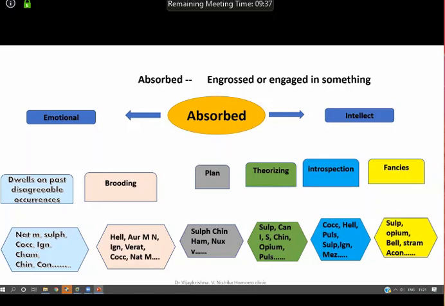I've also tried to give you the remedies so that tomorrow it will become very easy. My basic idea here is, if you start understanding a rubric like this, then your practice or your PG learning becomes very, very interesting. The commonest problem all of us have is, sir, one single rubric and you've got so many remedies. So even if he is absorbed, why is he absorbed? What he is absorbed about will help us differentiate the remedies. Am I clear? So this is absorbed, and the miasm will be mainly psychotic miasm.